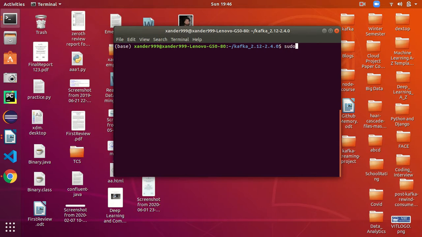We'll be using the sudo command as it gives you privileges for administrative purposes.